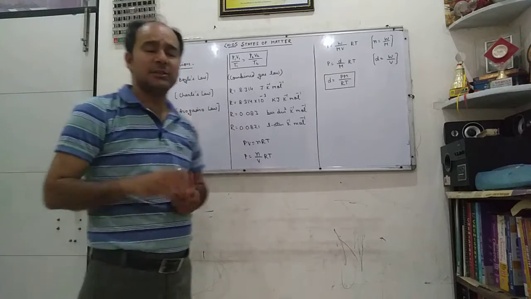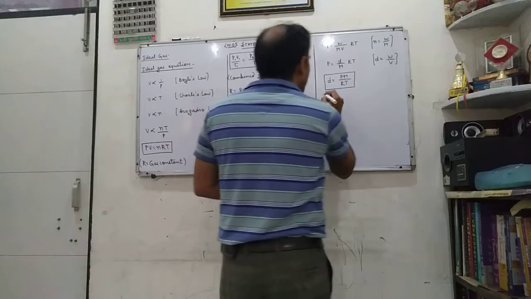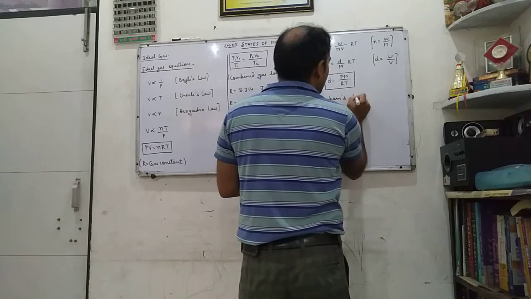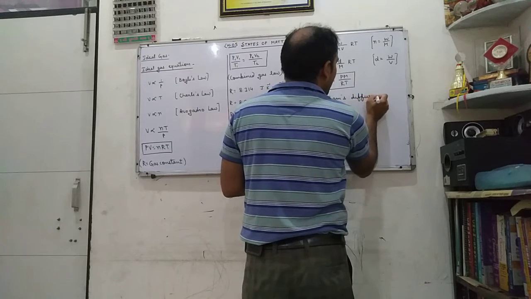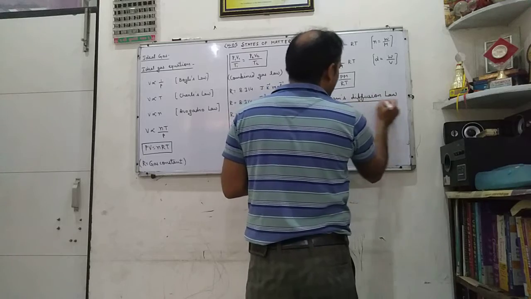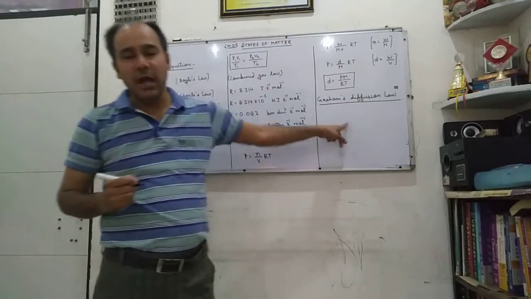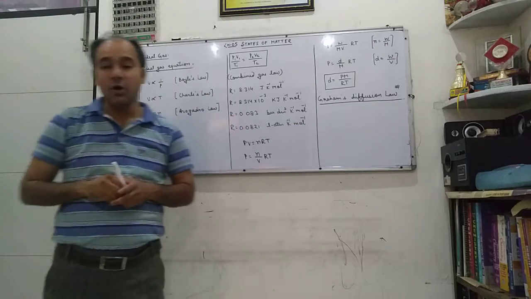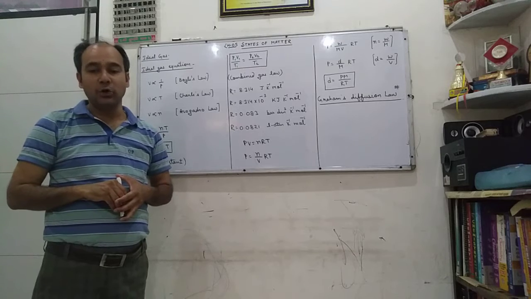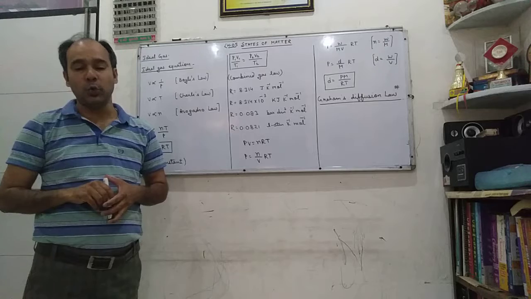Now let us discuss one most important law which is not included in our CBSE syllabus. It is Graham's diffusion law. It is not given in CBSE, but you must be aware of it. According to Graham's diffusion law, under similar conditions of temperature and pressure, the rates of diffusion of gases are inversely proportional to the square root of their density.